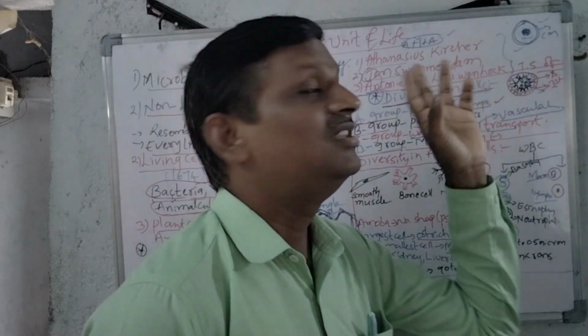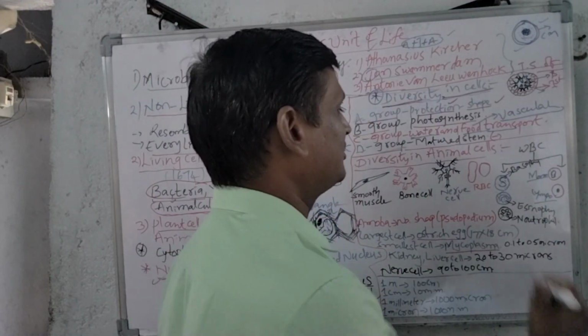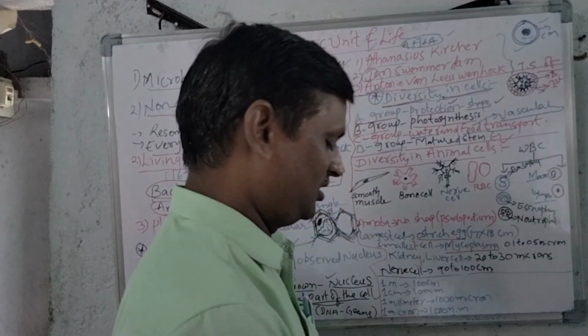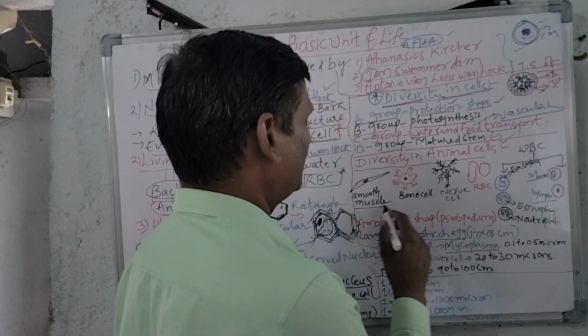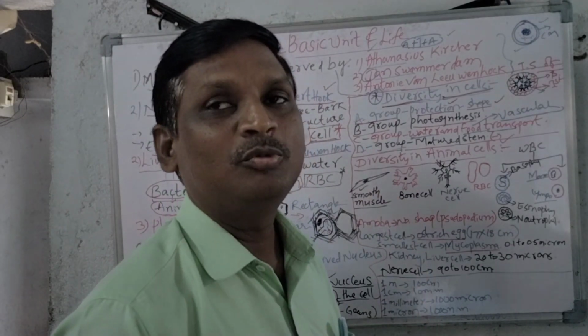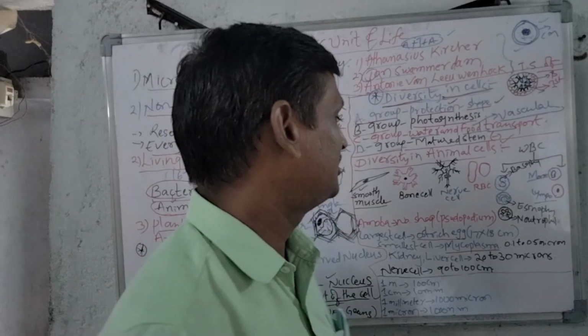That's why we can observe there is diversity in the plants. And we can also observe diversity in animal cells. See diversity here in the human body. There is a smooth muscle cell. Smooth muscle cell is called a non-striated muscle. In this muscle there are no striations.